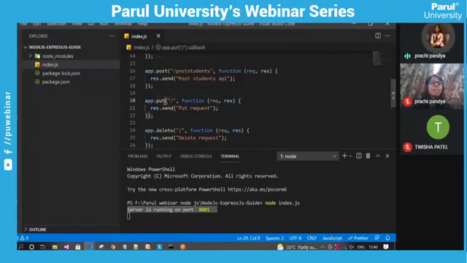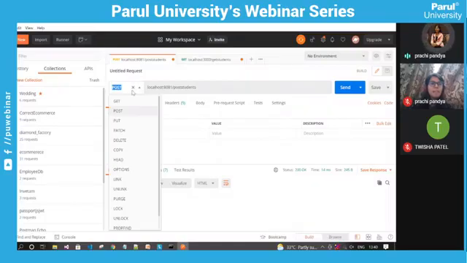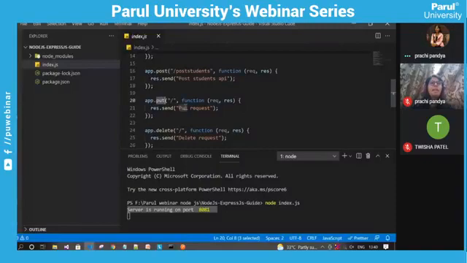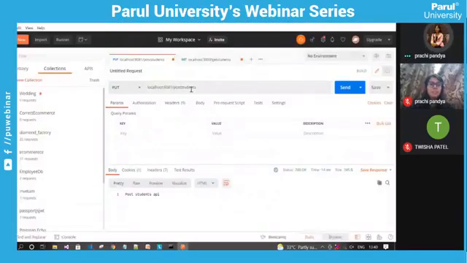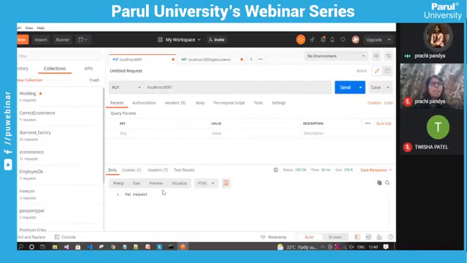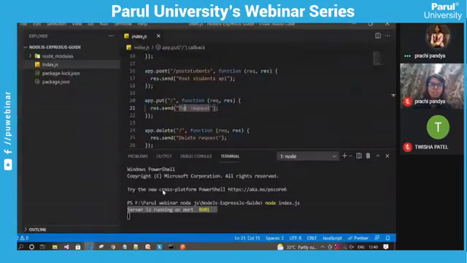So next we are checking the put request. In Postman again we are changing the request type to put, and we are checking the root request. So we are removing the forward slash and we are sending the request. It is displaying put request as a response string. Okay.